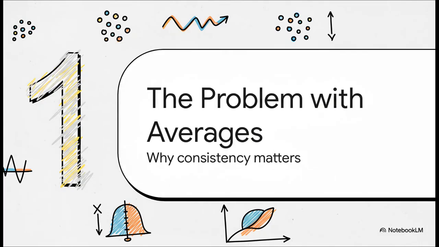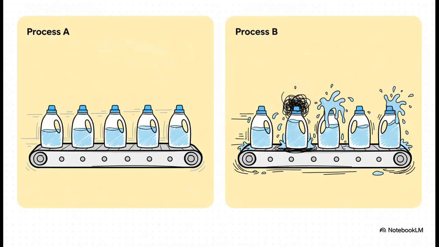Section 1, the problem with averages. To really get why this matters so much, we're going to start with a super simple real-world example that shows you why that middle number just isn't enough. So picture a factory that's filling up bottles of liquid detergent. Now, both of these production lines, process A and process B, have a perfect average fill of 16 ounces.